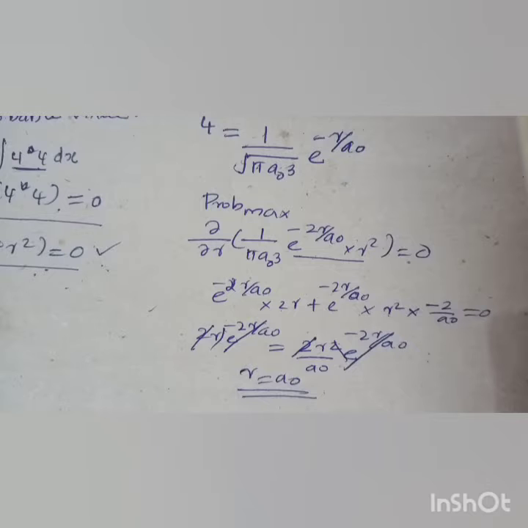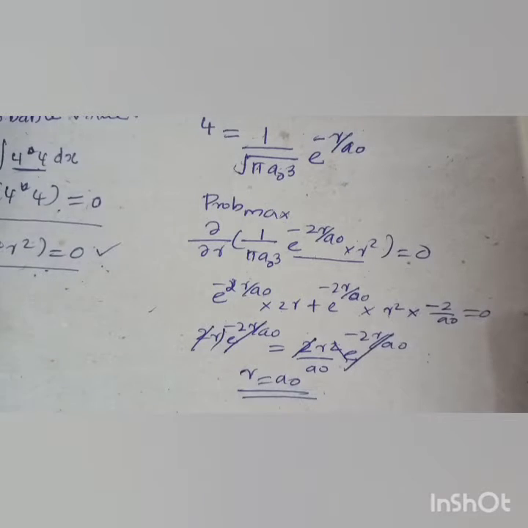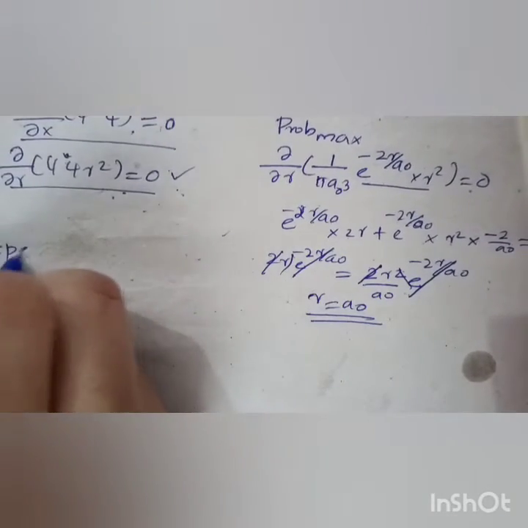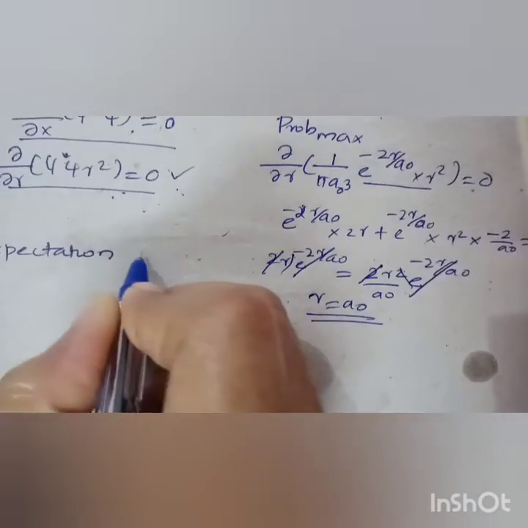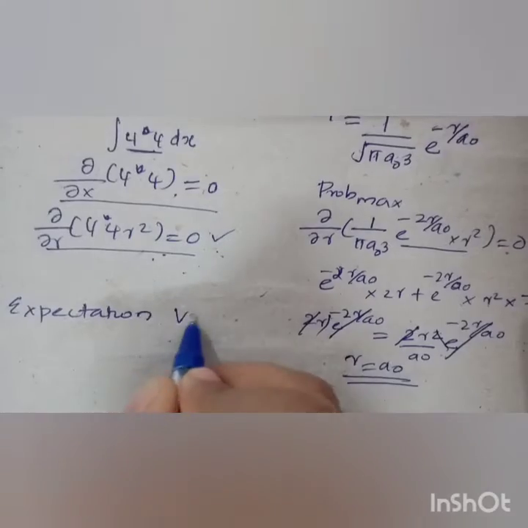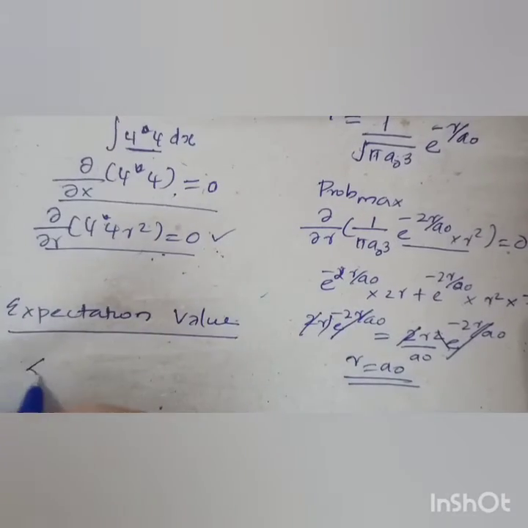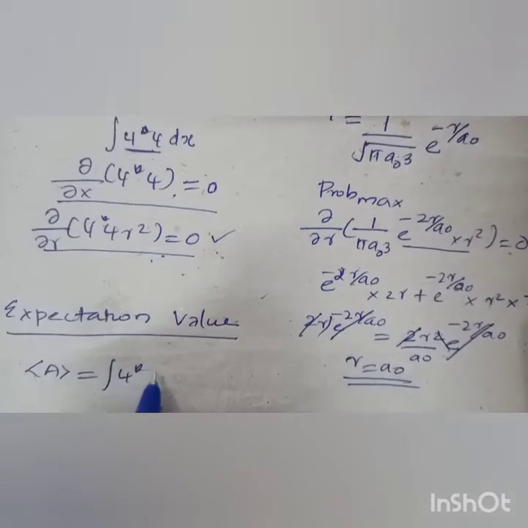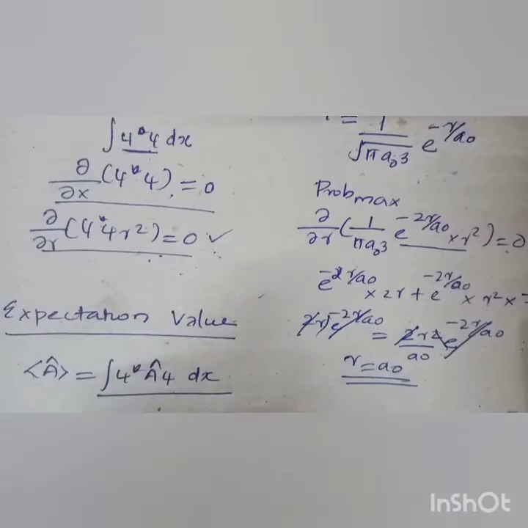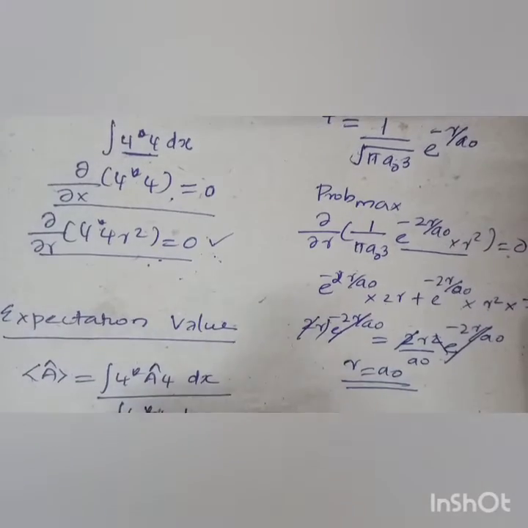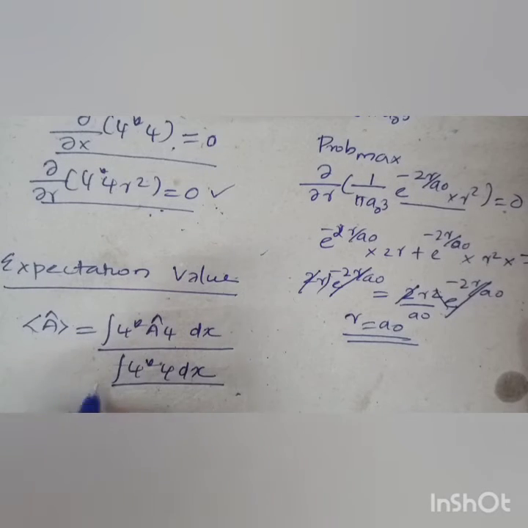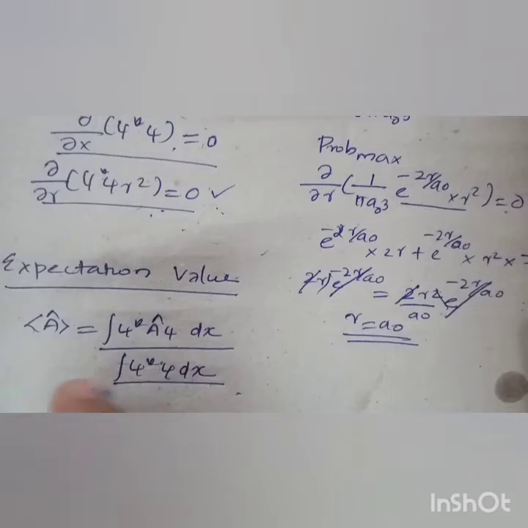So this is the idea to find the most probable value. Next we have to study the expectation value, that is the average value. To find the expectation value, it is the integral of psi star A psi dx divided by the integral of psi star psi dx. If it is normalized, the integral of psi star psi dx is equal to 1.